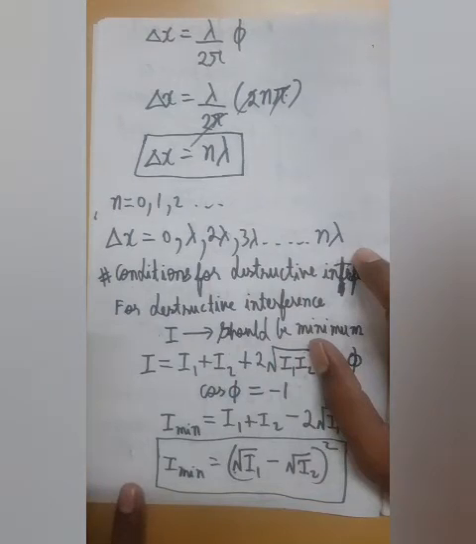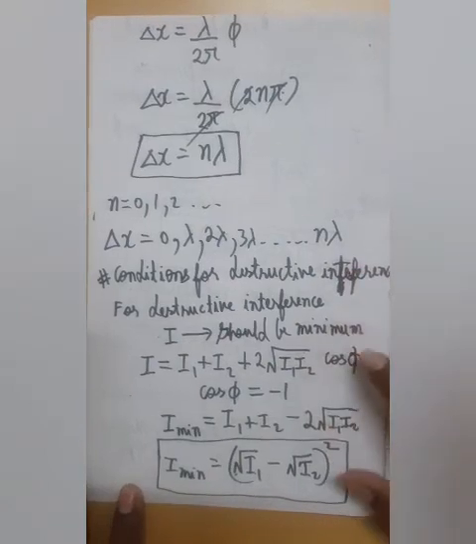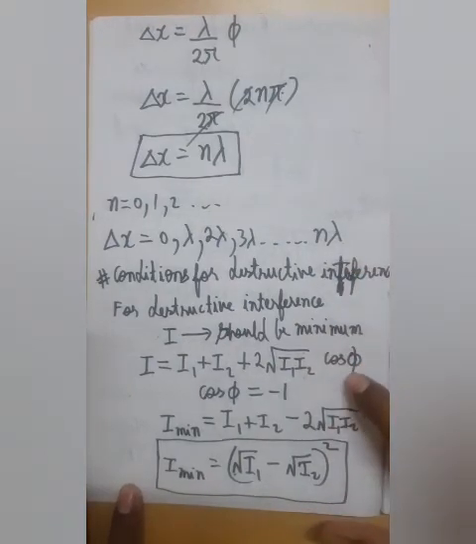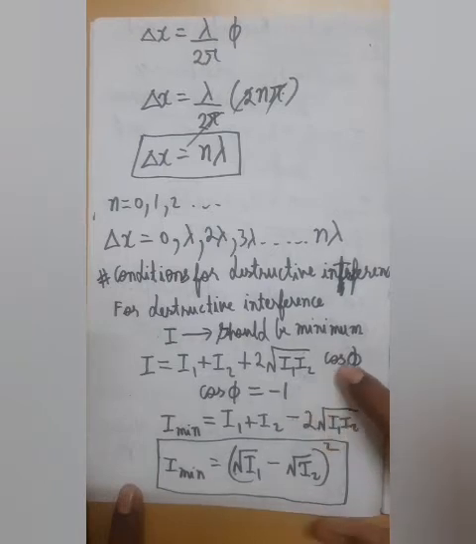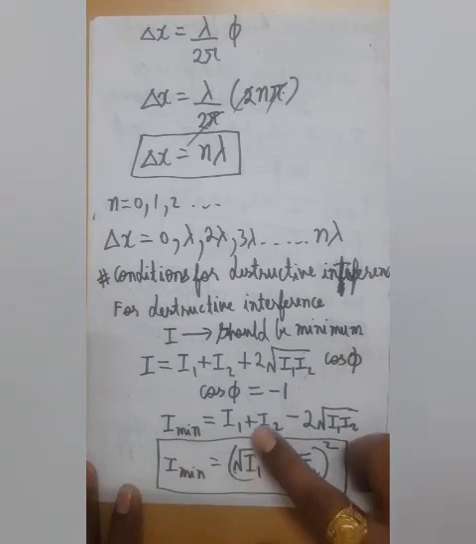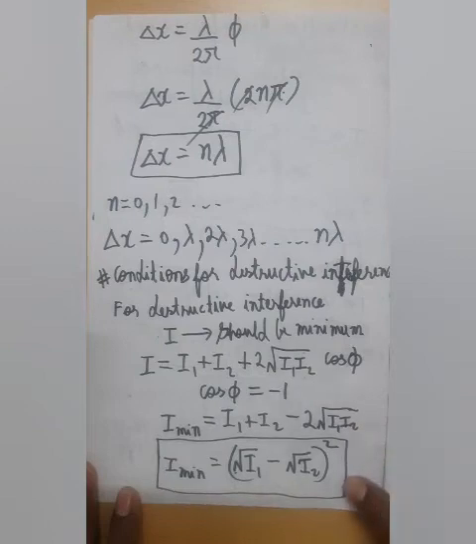Next we are going to discuss the conditions of destructive interference, which is completely opposite. If we want our interference to be destructive, then cos phi should be equal to -1. So if we put -1 over here, then our expression would become I minimum is equal to I1 plus I2 minus 2 under root I1 I2, which is the expression of (a minus b) whole square.